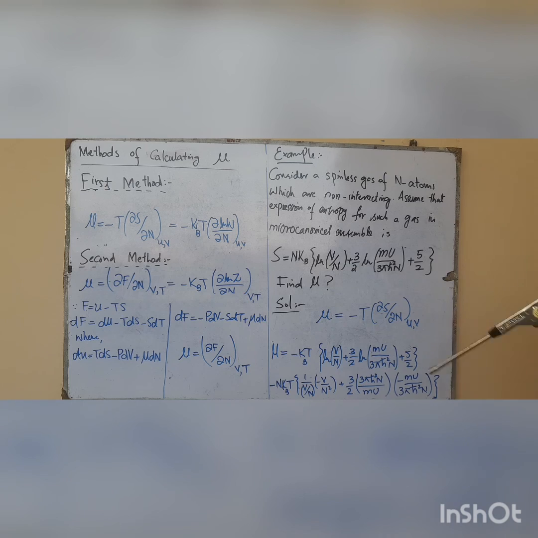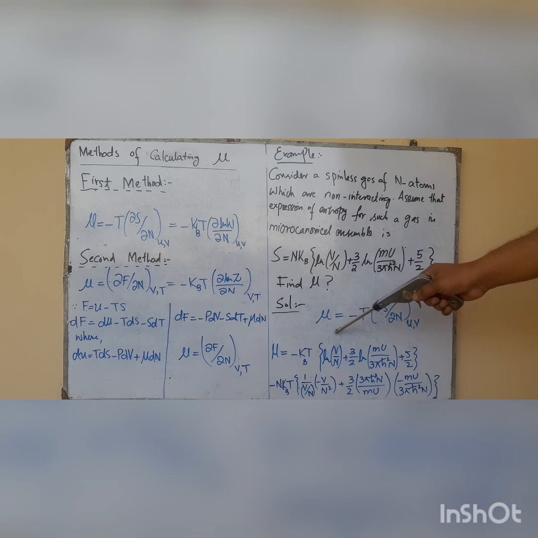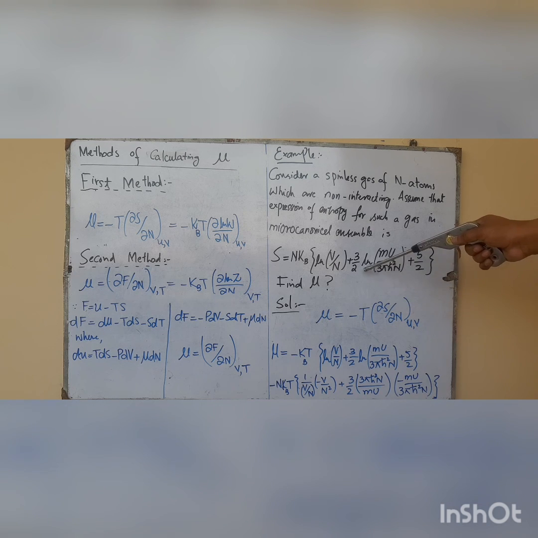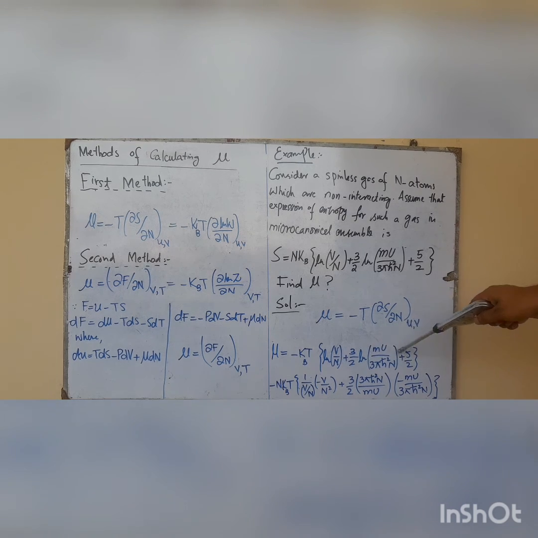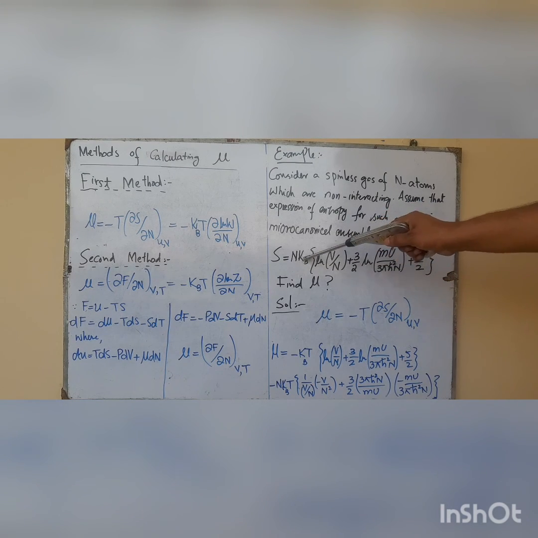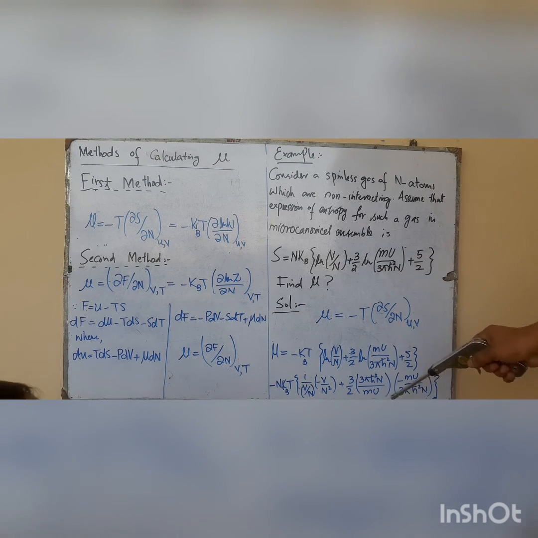As we discussed, for the microcanonical ensemble, the chemical potential is defined as mu equals minus T partial S by partial N. So substitute the value of S here and take its derivative with respect to N. We will have minus k_B T into this term. So we can take the derivative of this term, and then plus we can take the derivative of the second term, which is this.